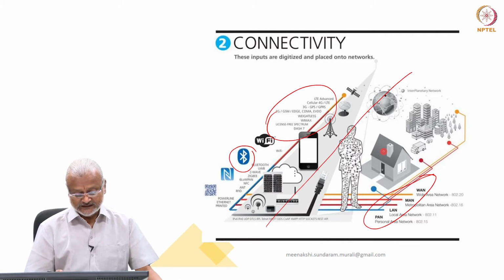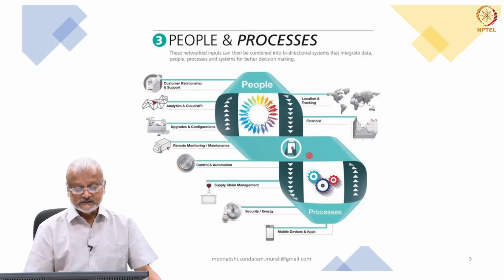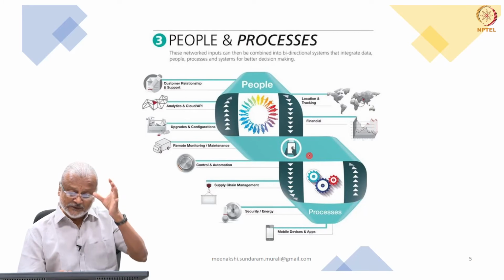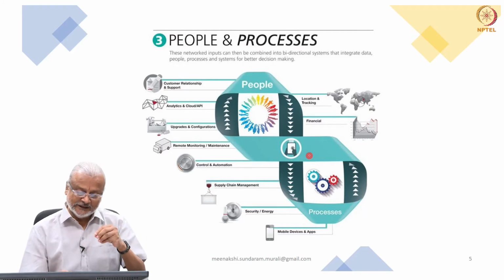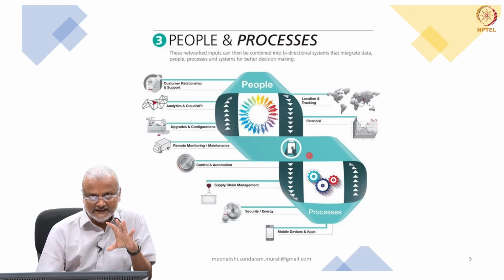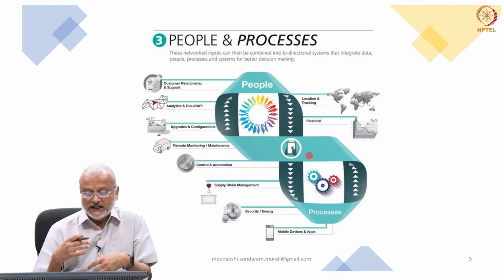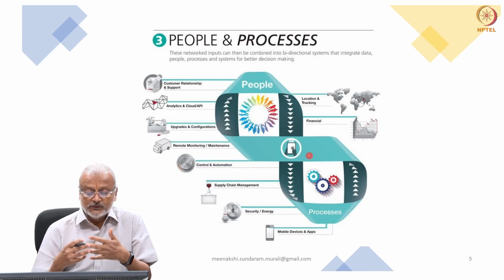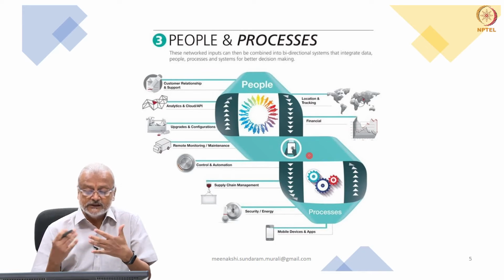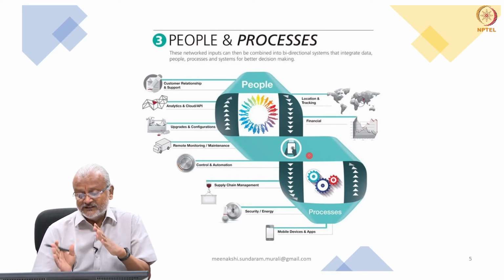Let's look at the third part. The third part is the people and processes. Once you have the data and you have the transport mechanism, then you have the processing activity that will help us to have a specific solution put together and respond accordingly to the needs of the system or the people, if you will. And this has two parts to it. One is the people, another is the process.